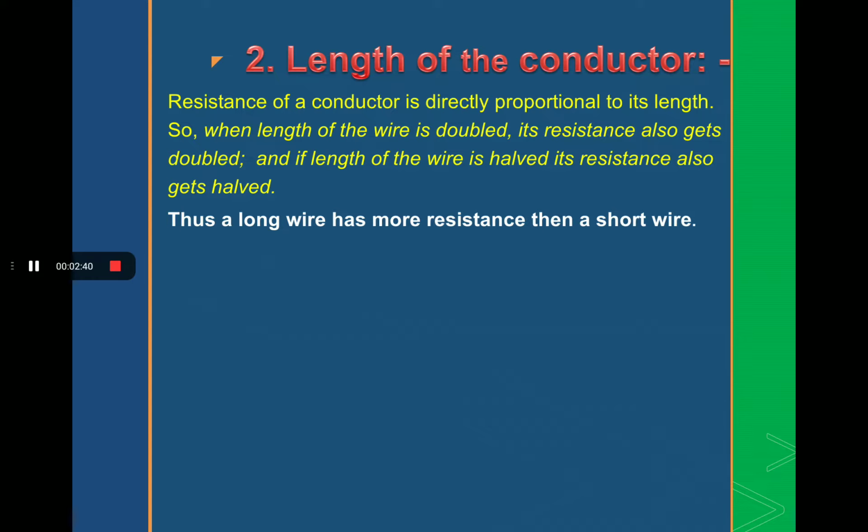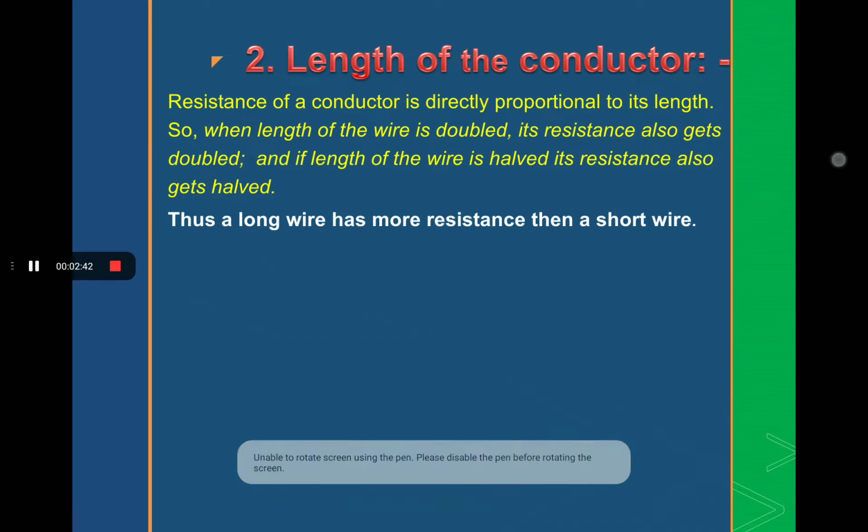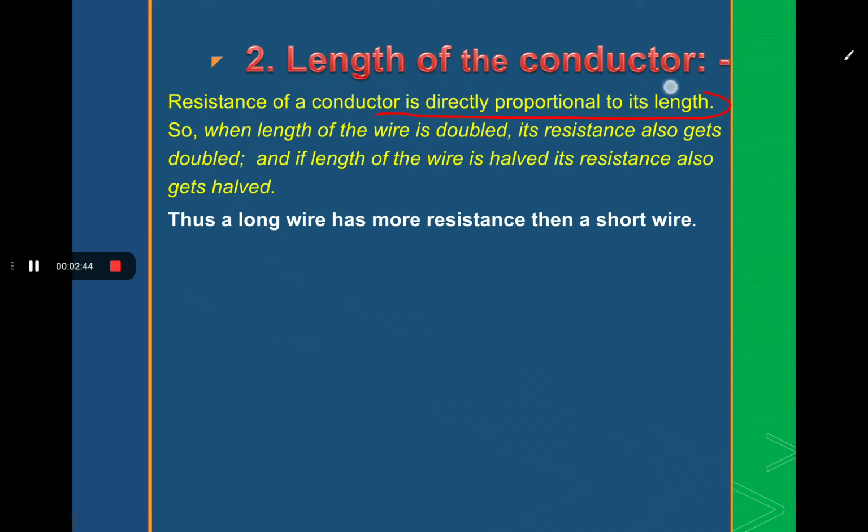That means the resistance of the conductor is directly proportional to its length. When the length of the wire is doubled, its resistance also gets doubled, and when the length of the wire is halved, its resistance also gets halved.